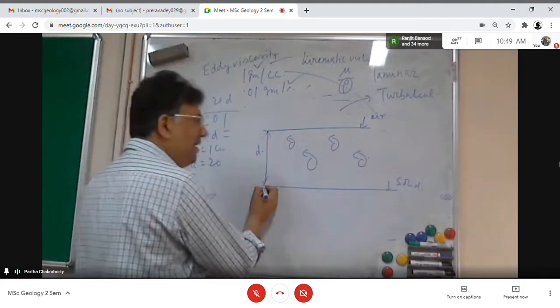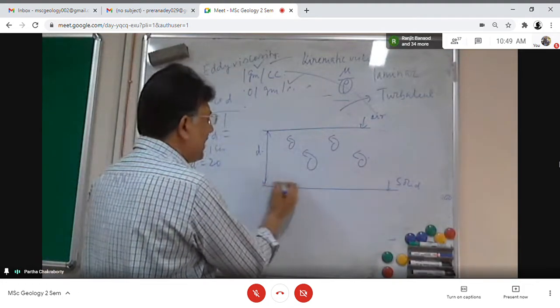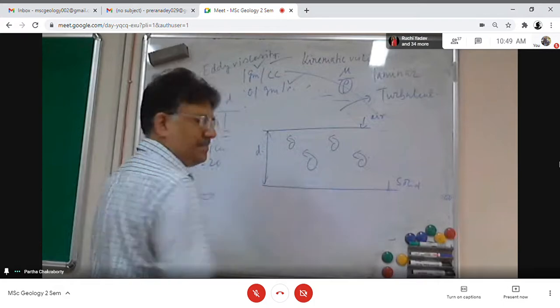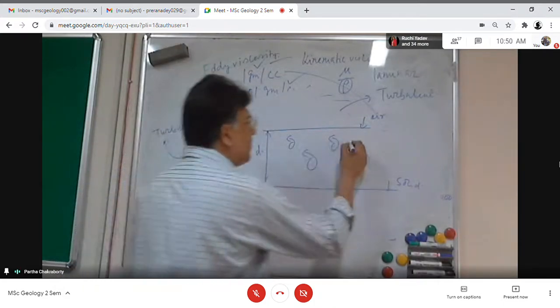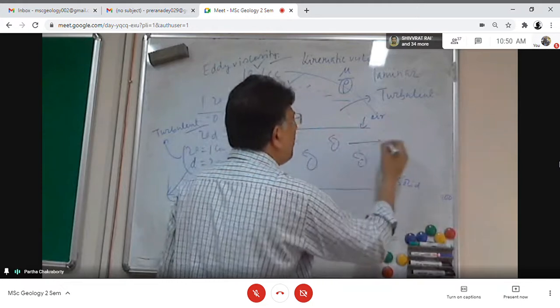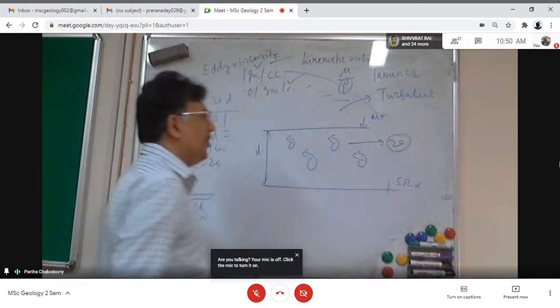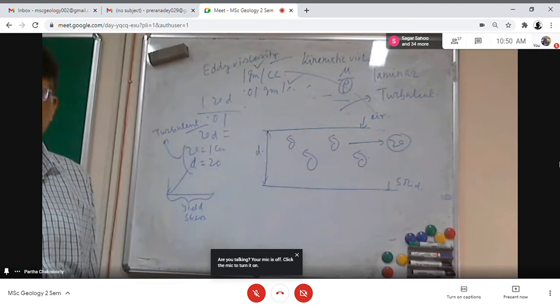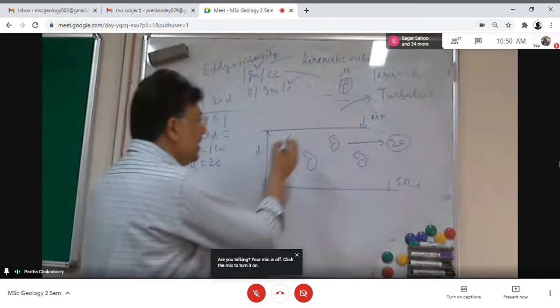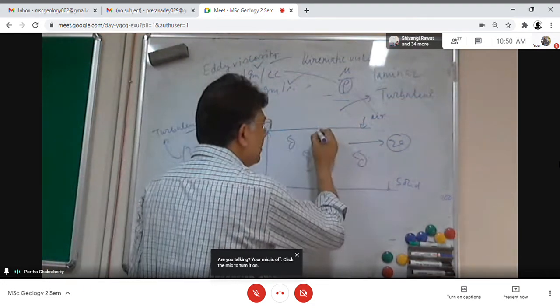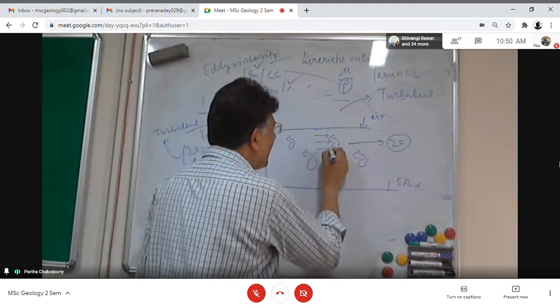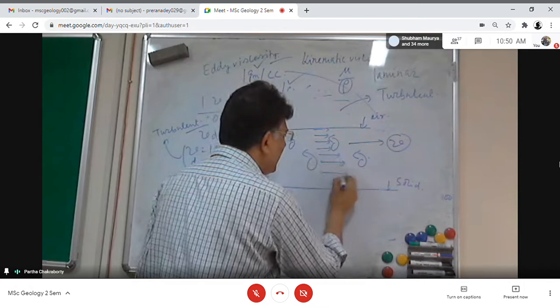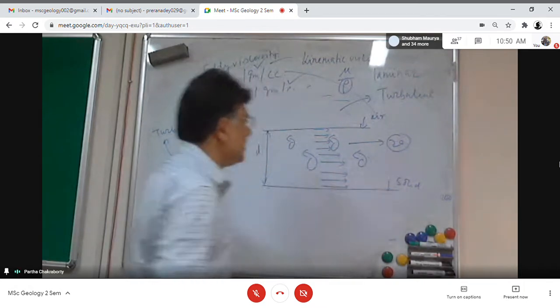Now what will happen at the contact with this solid? This flow has a velocity. If I consider the mean flow velocity v, will this v operate at each individual plane of this fluid?